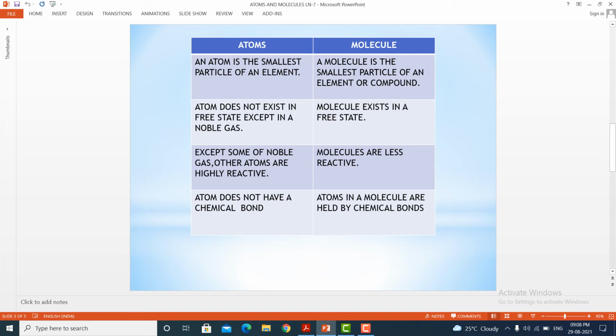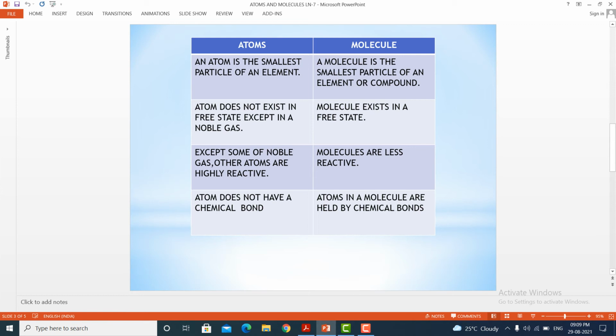You know very well, this atom does not exist in the free state except noble gases. But molecules always exist in a free state. Atoms are highly reactive. That means they can take part in the reaction very fast. Molecules are less reactive.